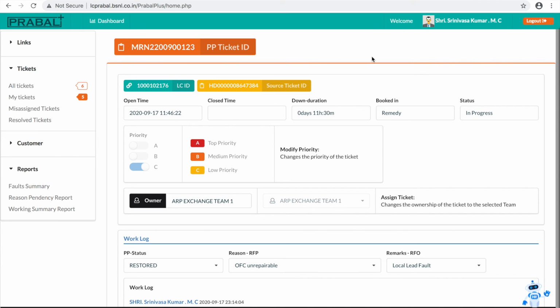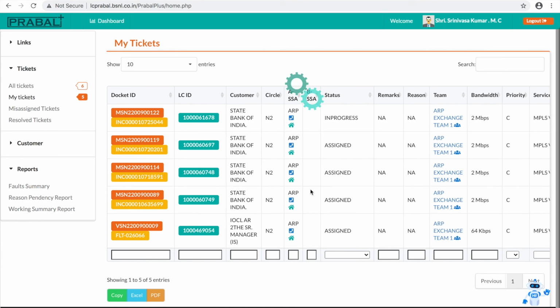First you have to give the status in progress, and you have to give the RFP. What is the proper RFP? If you give it, it will be very informative to the customer, management, and the EB teams. Okay, after resolving, it will be used. Okay, next one more ticket I will show you.